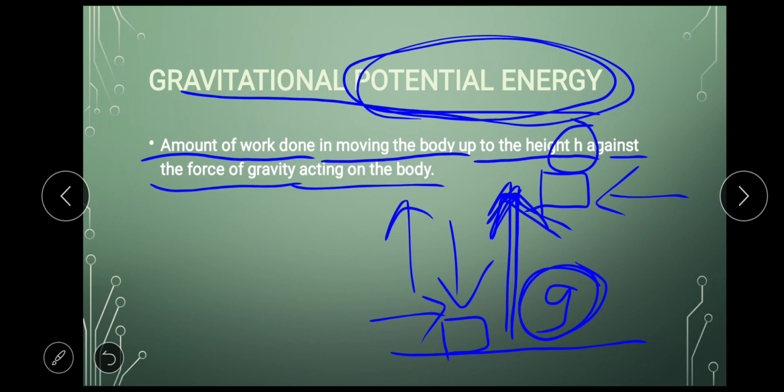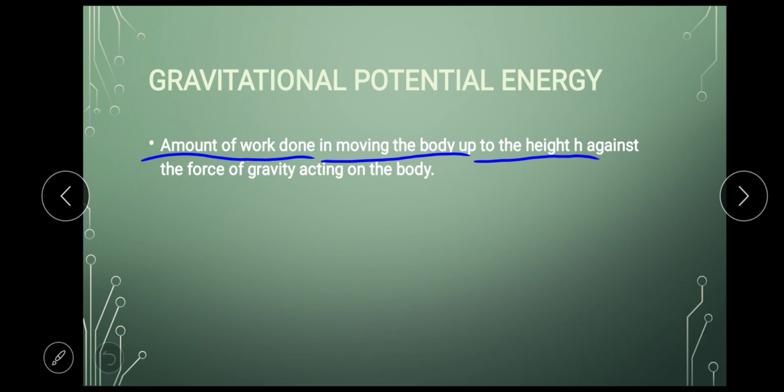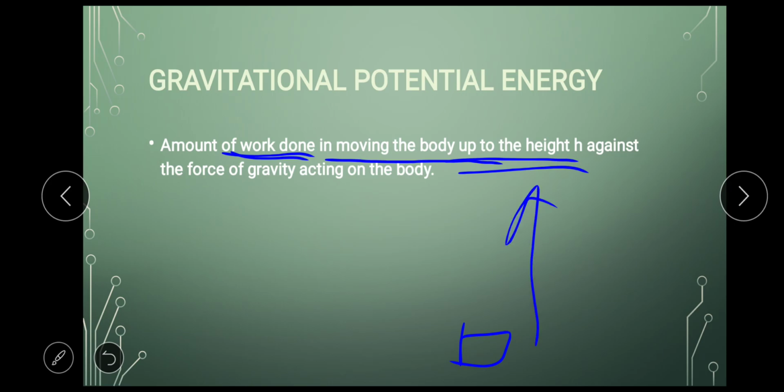So that energy which you apply to move the object up to a height h. I'll repeat the definition again: the work done in moving the body up to a height h. For example, if I have an object and I am moving the object till the height h against the force of gravity, because gravity is pulling the object down and I am moving the object up.